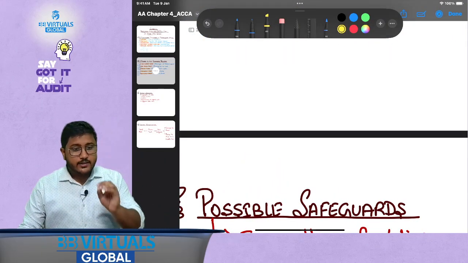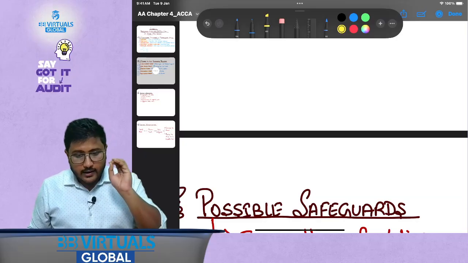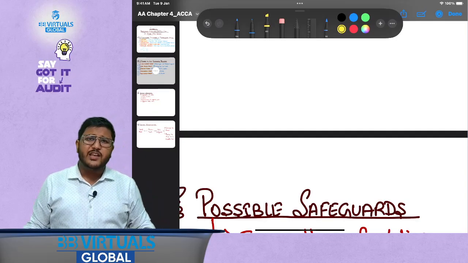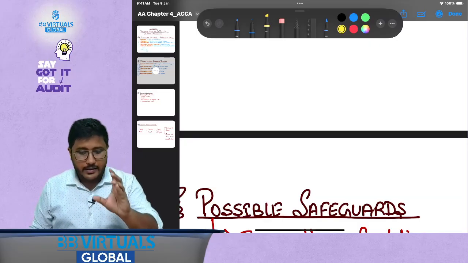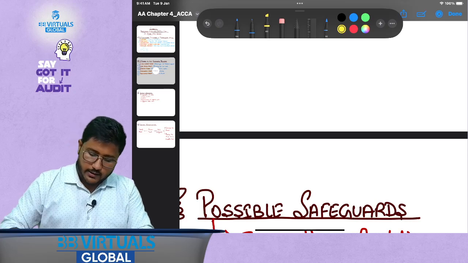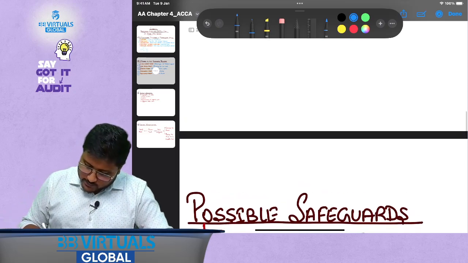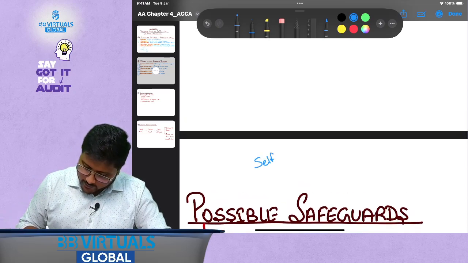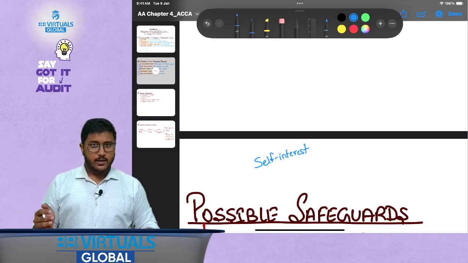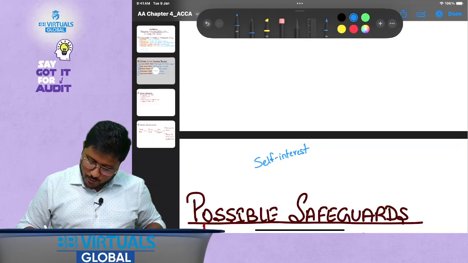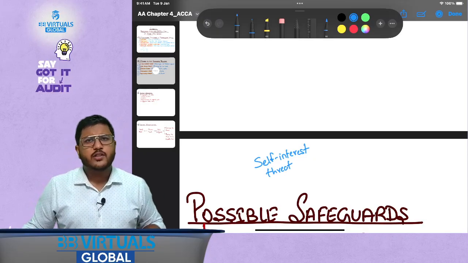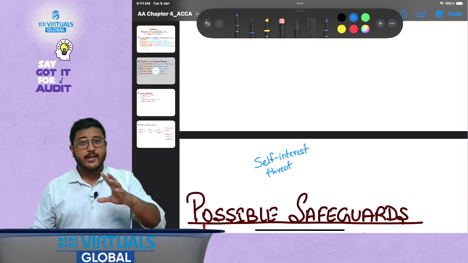But before we study this thing called safeguards, let's first try to understand what is the meaning of this word safeguard. Assume one thing: in case of a self-interest threat, where my wife holds shares in the company where I am being appointed as the engagement auditor, do you think I should not accept the assignment in any case?